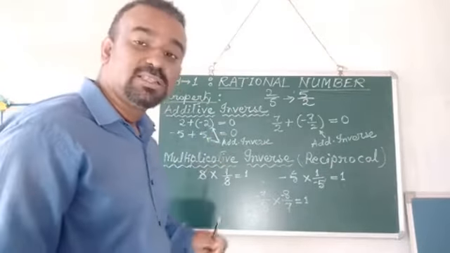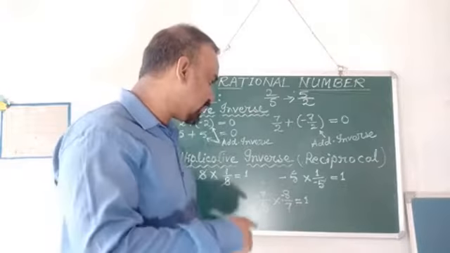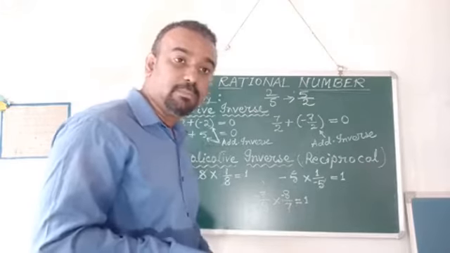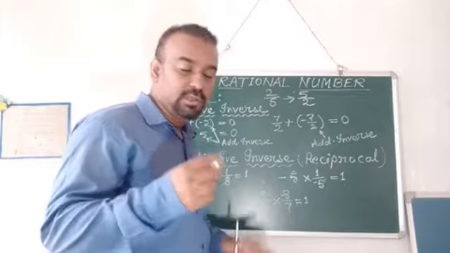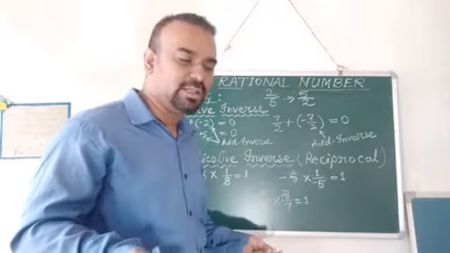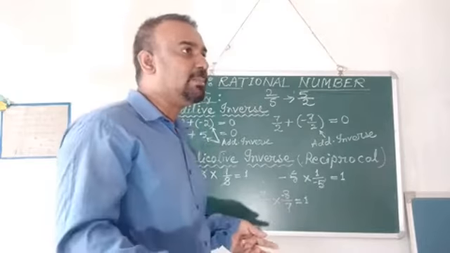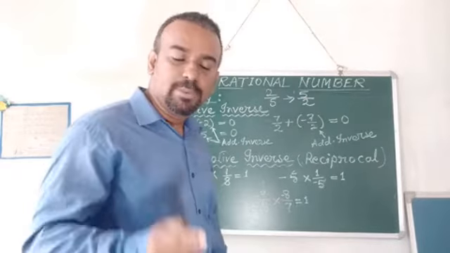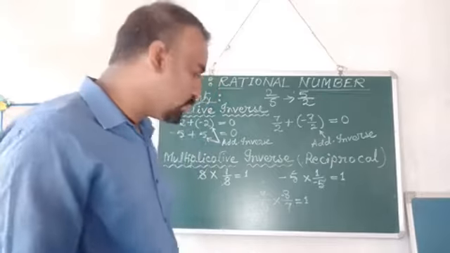Again, we have done the reciprocation. We have found out the reciprocal of the given number, and the result became 1. Very simple. Just have to reverse it. Just have to flip the number, and you will find the reciprocal of that number. And ultimately, after multiplication, the result will become 1.